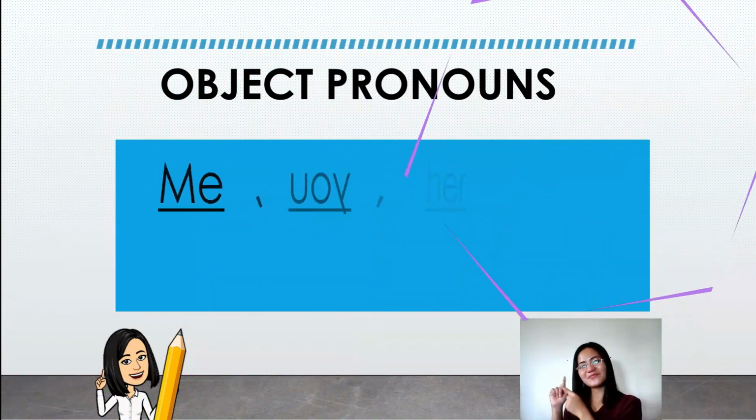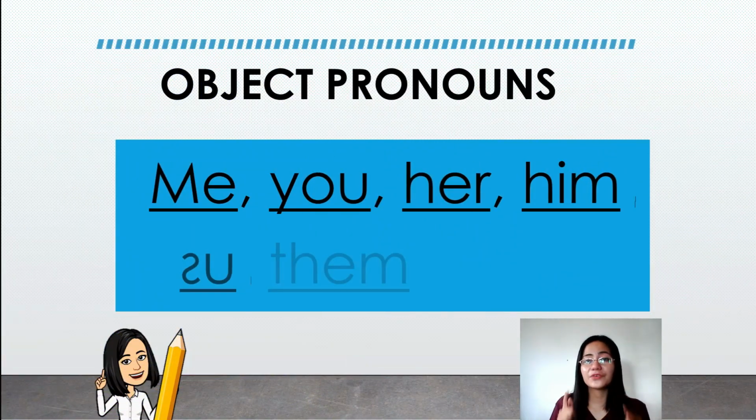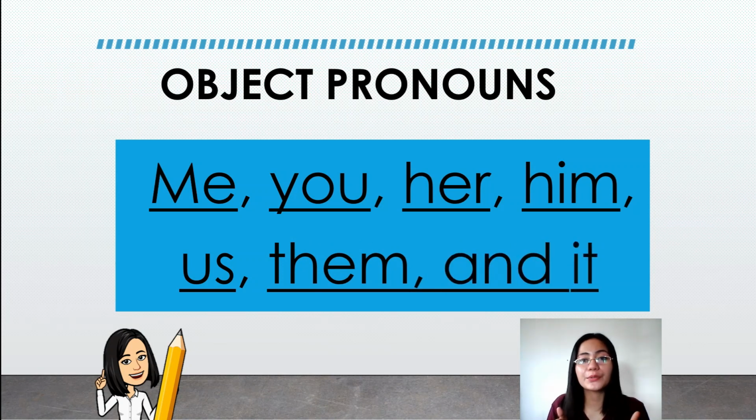Now, you have to remember the following object pronouns. Use me if you are referring to yourself. Use you if you are referring to the person with whom you are speaking. Use her if you are referring to a female. Use him if you are referring to a male. Use us if you are referring to the speaker, which is yourself and the other people. Use them if you are talking about the other people, or the places, things, animals. And use it if you are referring to an object, idea, or animal.